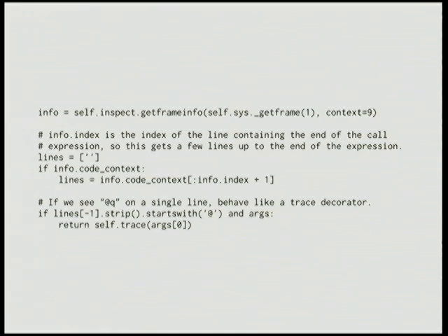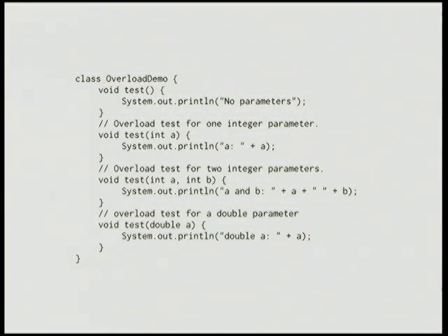Let's take another diversion. This is Java. Don't do this. Okay, so back when I was teaching Python at university, I had a student who asked me how to do overloading of methods like Java does. So for those not familiar with Java, it allows you to have multiple methods with the same name, different signatures, and when you invoke the method, Java figures out which implementation to use based on the arguments you pass to the function or the method.